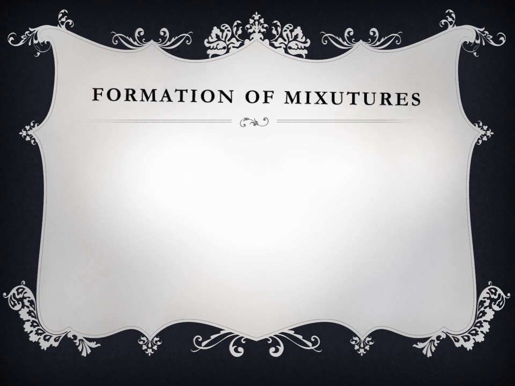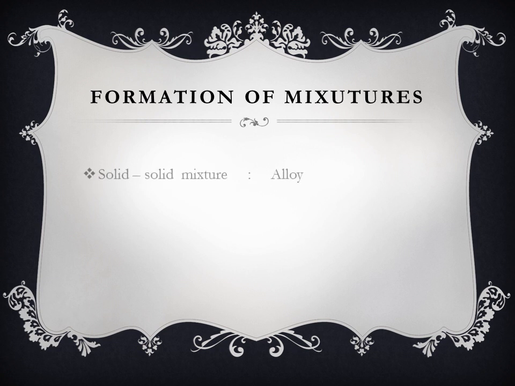Different substances in different states may form a mixture. So let us study the different types of mixtures. We have solid mixture. That means all the components are solids. Example, small stones in grains of rice or dal.